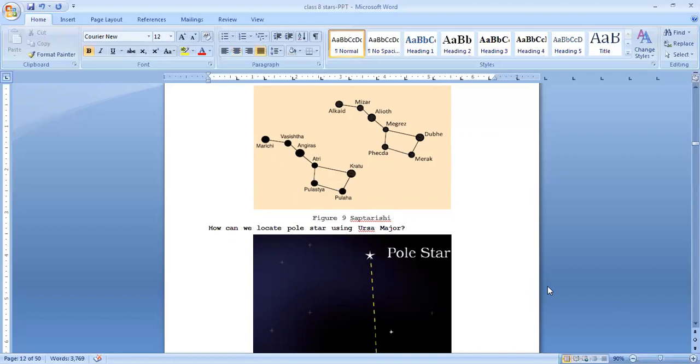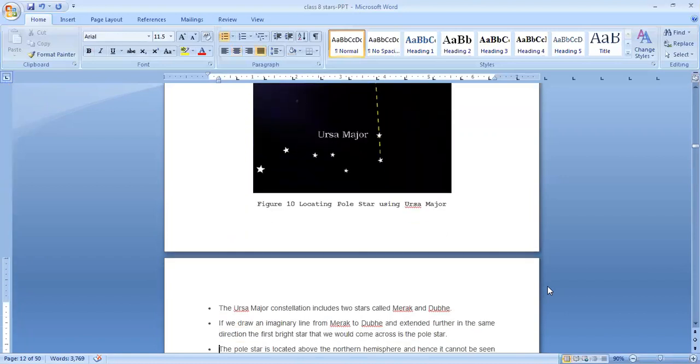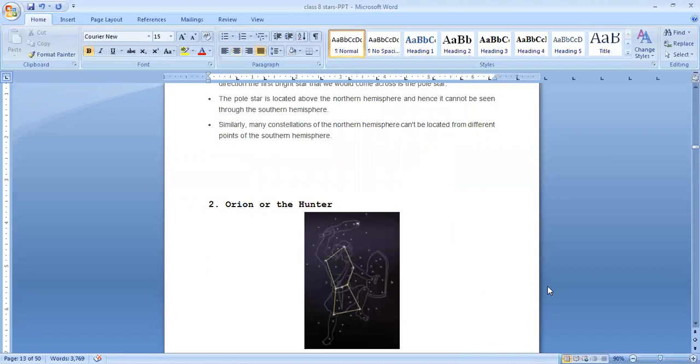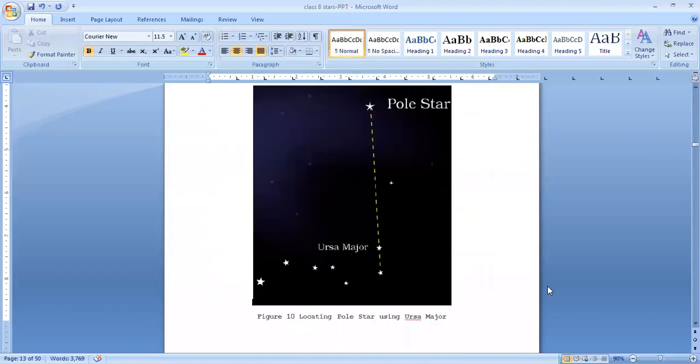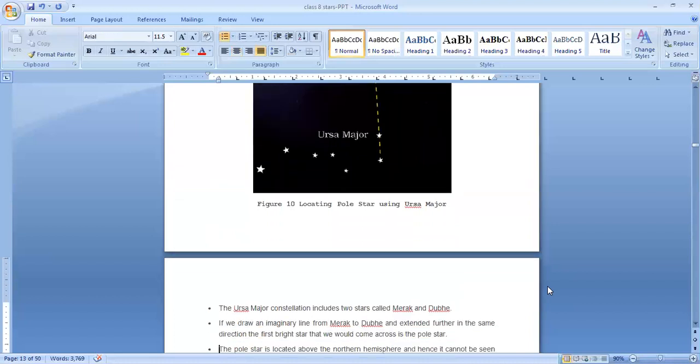The next one is how we can locate the pole star using Ursa Major. So look here. Locating the pole star using Ursa Major, you can see the 3 stars on one side. I told you that is the handle of the ladle, and the other 4 are the bowl of the ladle. How can you locate the pole star by using Ursa Major?